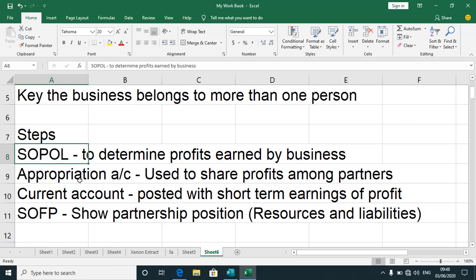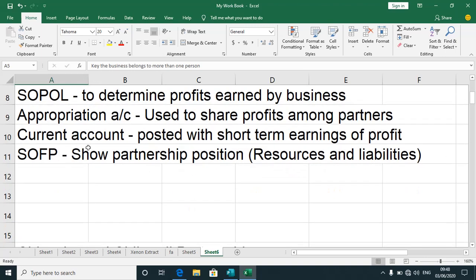And you need to come up with your appropriation account. This is used to allot profits to the partners. You need to come up with your current account. This is used to post short-term earnings and withdrawals from the business by the partners. And then finally, you've got the statement of financial position that shows partnership business position, the resources and the liability thereof. So again, the key is to remember that the business is not owned by one person. The business is owned by more than one person.